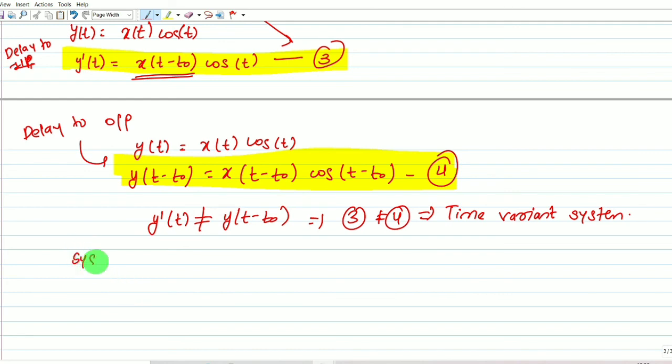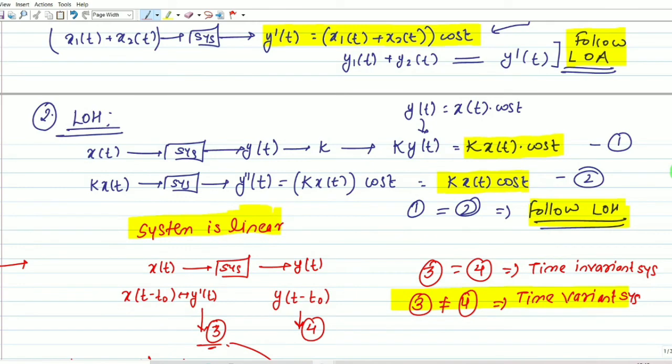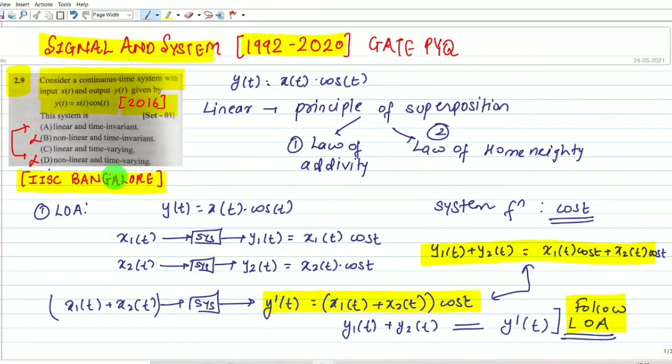Here we can say our system is a time variant system. Are all of you clear till that point? Let me check. Our system is time variant as well as linear. Linear and time invariant, option A, can be rejected. We are left with option C. It is linear and time varying. Hence we can say option C is correct for this question. My answer is option C, linear and time varying.